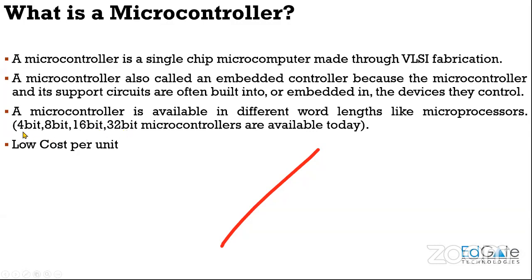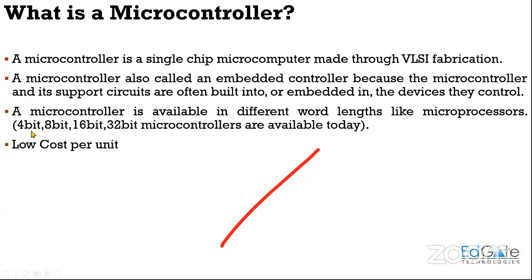These are the word lengths available for microcontrollers. And what does 4-bit, 8-bit, or 16-bit signify? 4-bit signifies the CPU can perform 4-bit operations, data registers are 4-bit, and the data bus available inside the microcontroller is 4-bit. If you take 8-bit, then the CPU can perform 8-bit operations, with 8-bit registers and an 8-bit data bus. That is what the word length signifies for a microcontroller.